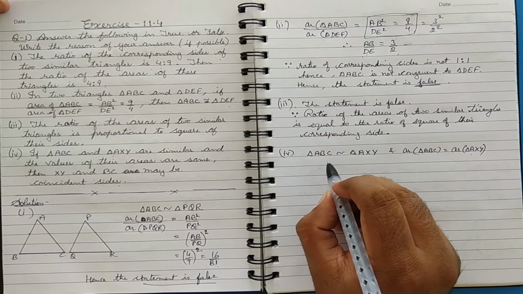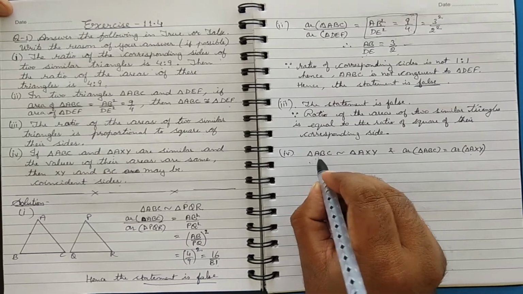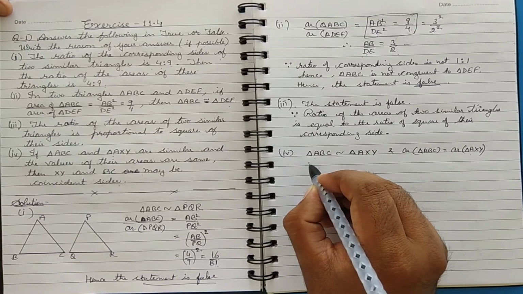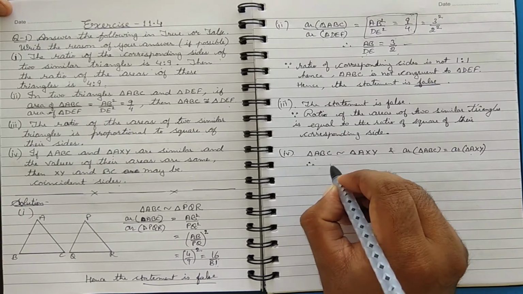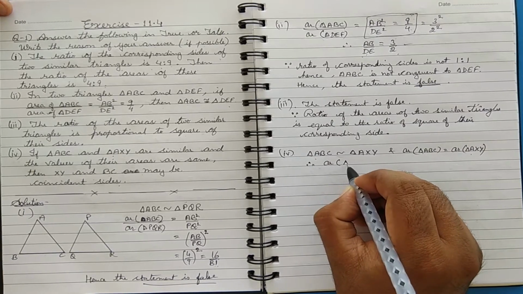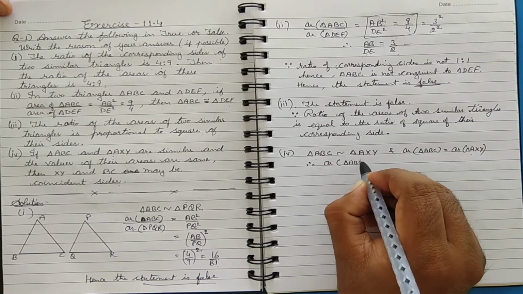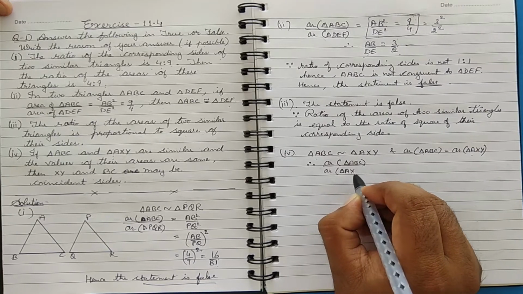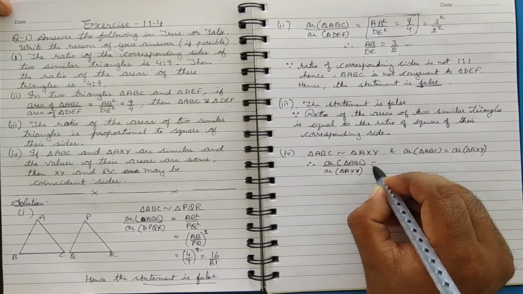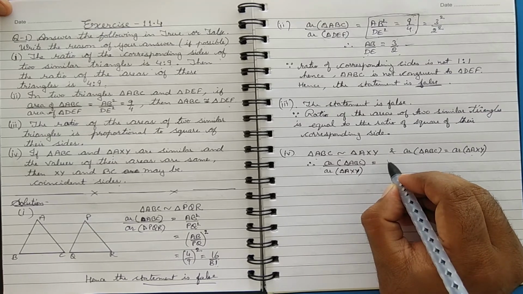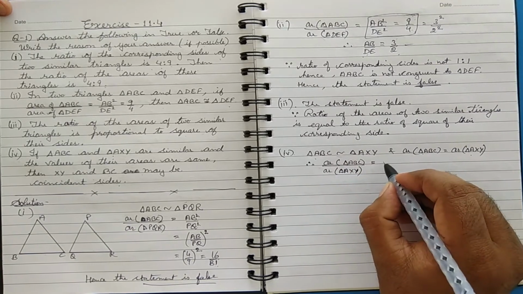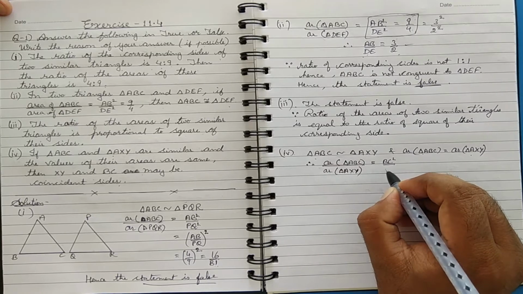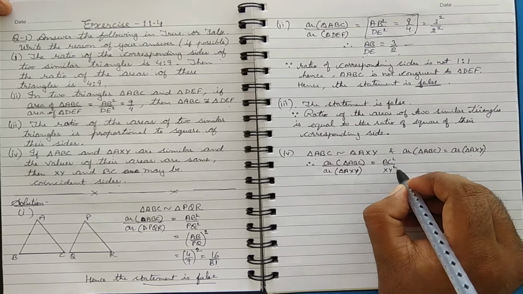So in that case, because the triangles are similar, therefore the ratio of their areas, that is area of triangle ABC upon area of triangle AXY, is equal to, say, BC squared upon XY squared.